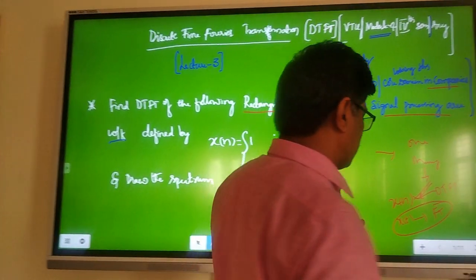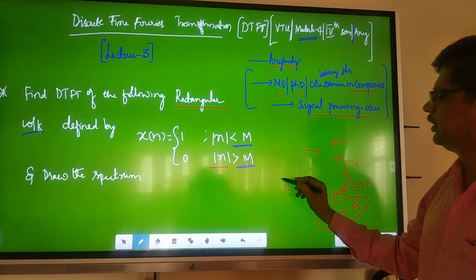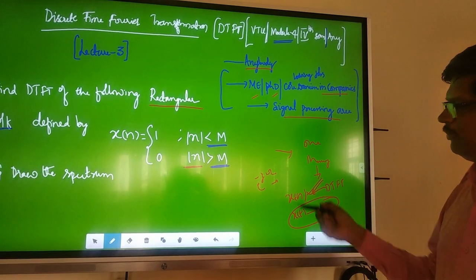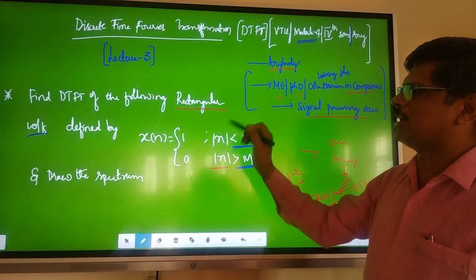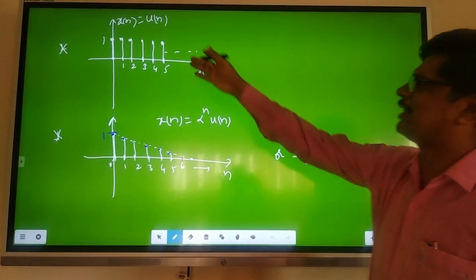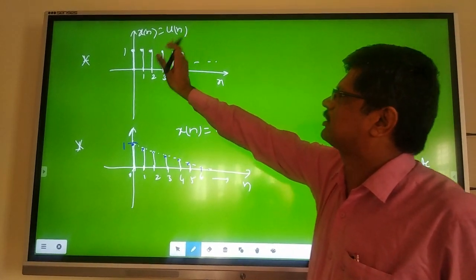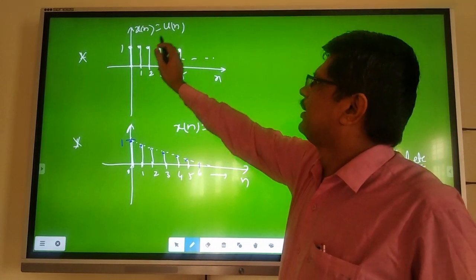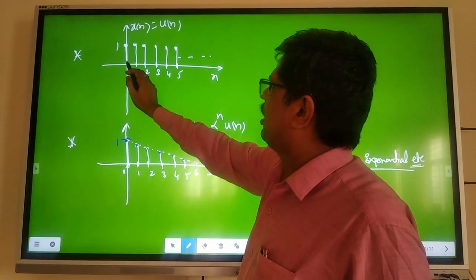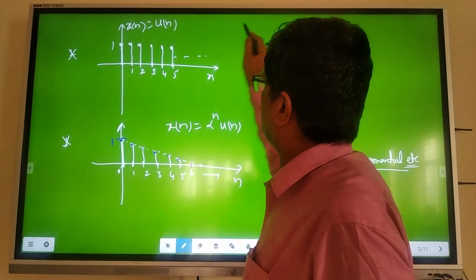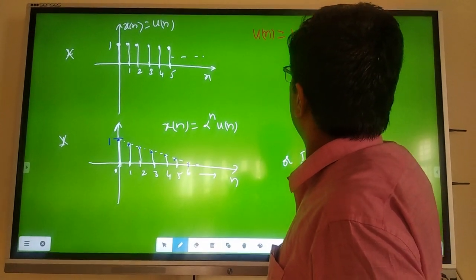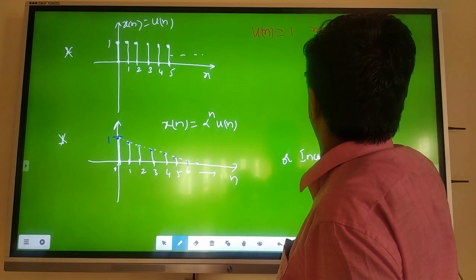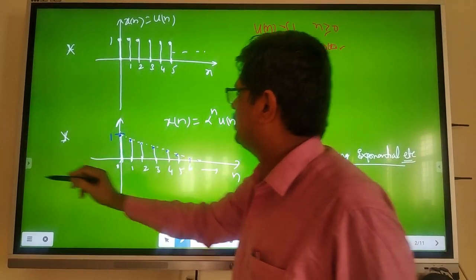Actually, in reality these are the kinds of processing we are doing. Many times you will get exponentials, and simplification gives cos and sine, that is cos omega plus or minus j sin omega. This is the problem also. Till now we used to do discrete time analysis of step functions, x of n is equal to u of n, which is simple. u of n is equal to 1 for n greater than or equal to 0, and otherwise its value is 0. These types of things we have seen.